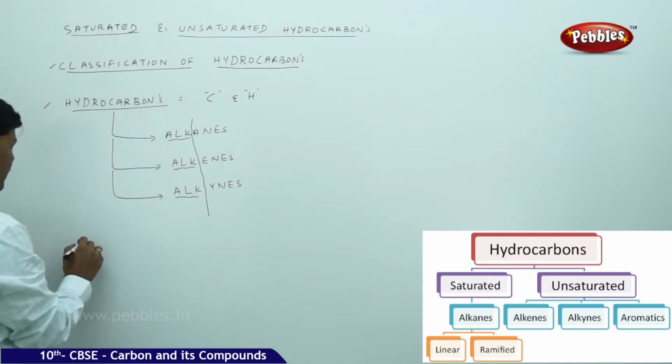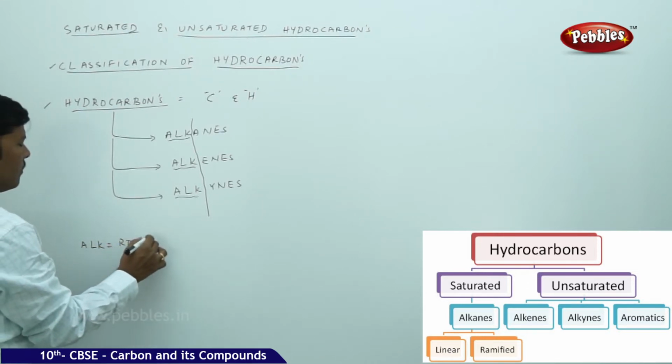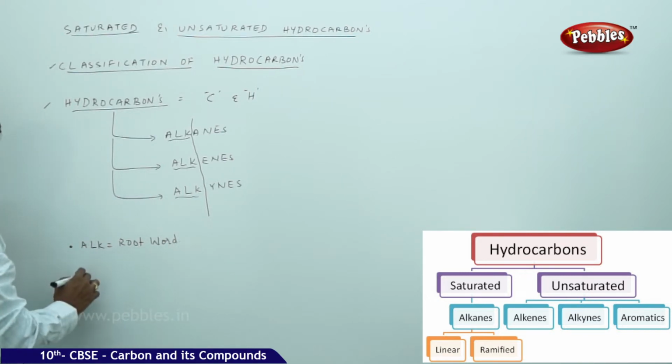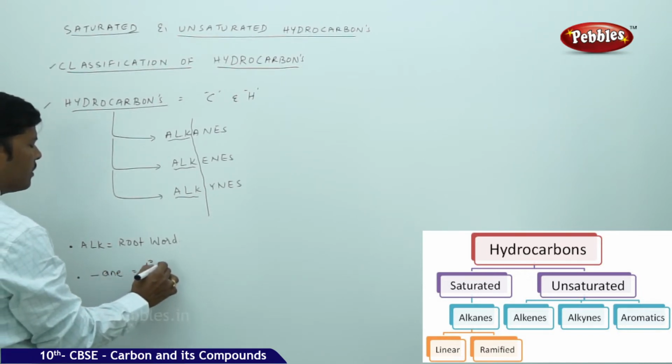Here alk is the root word of hydrocarbon, and ane is the primary suffix.